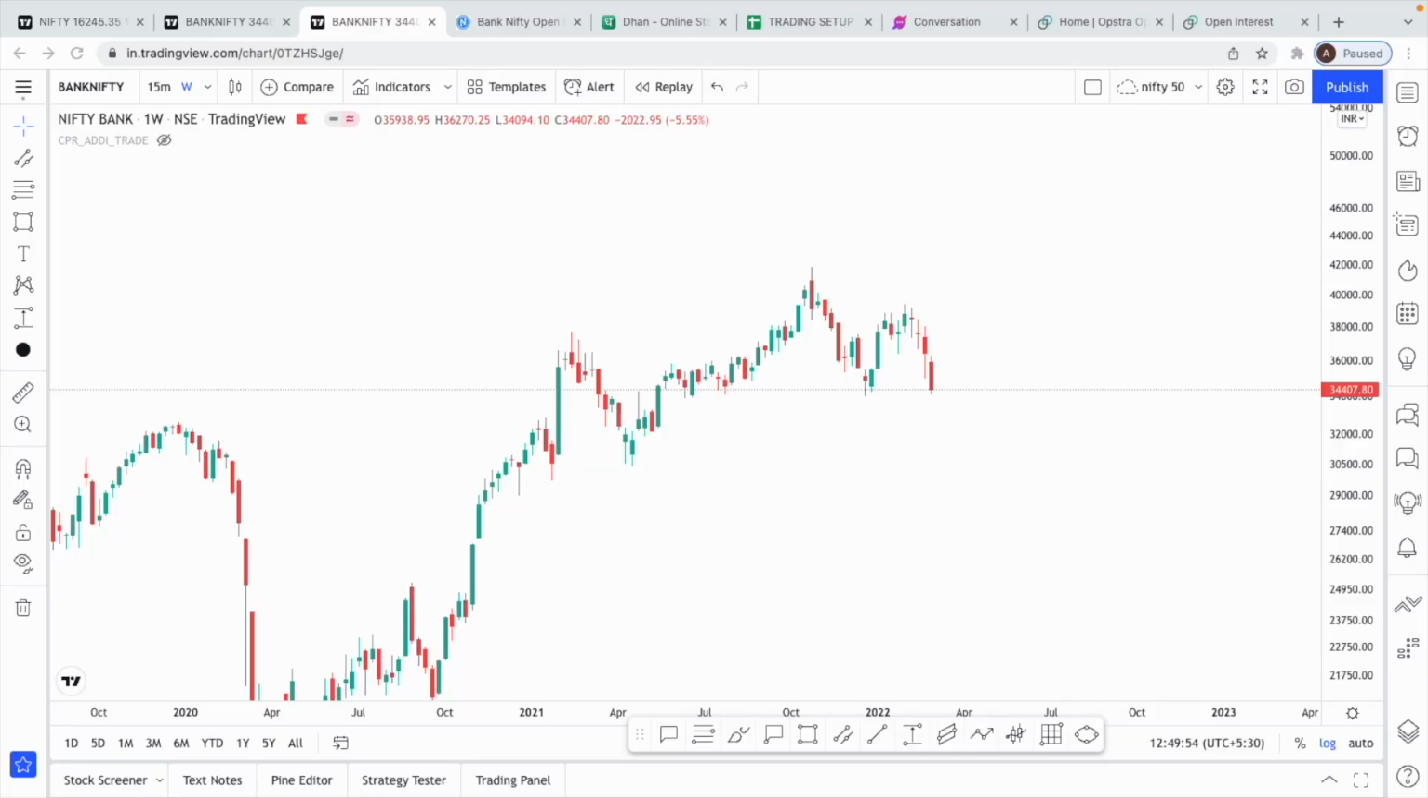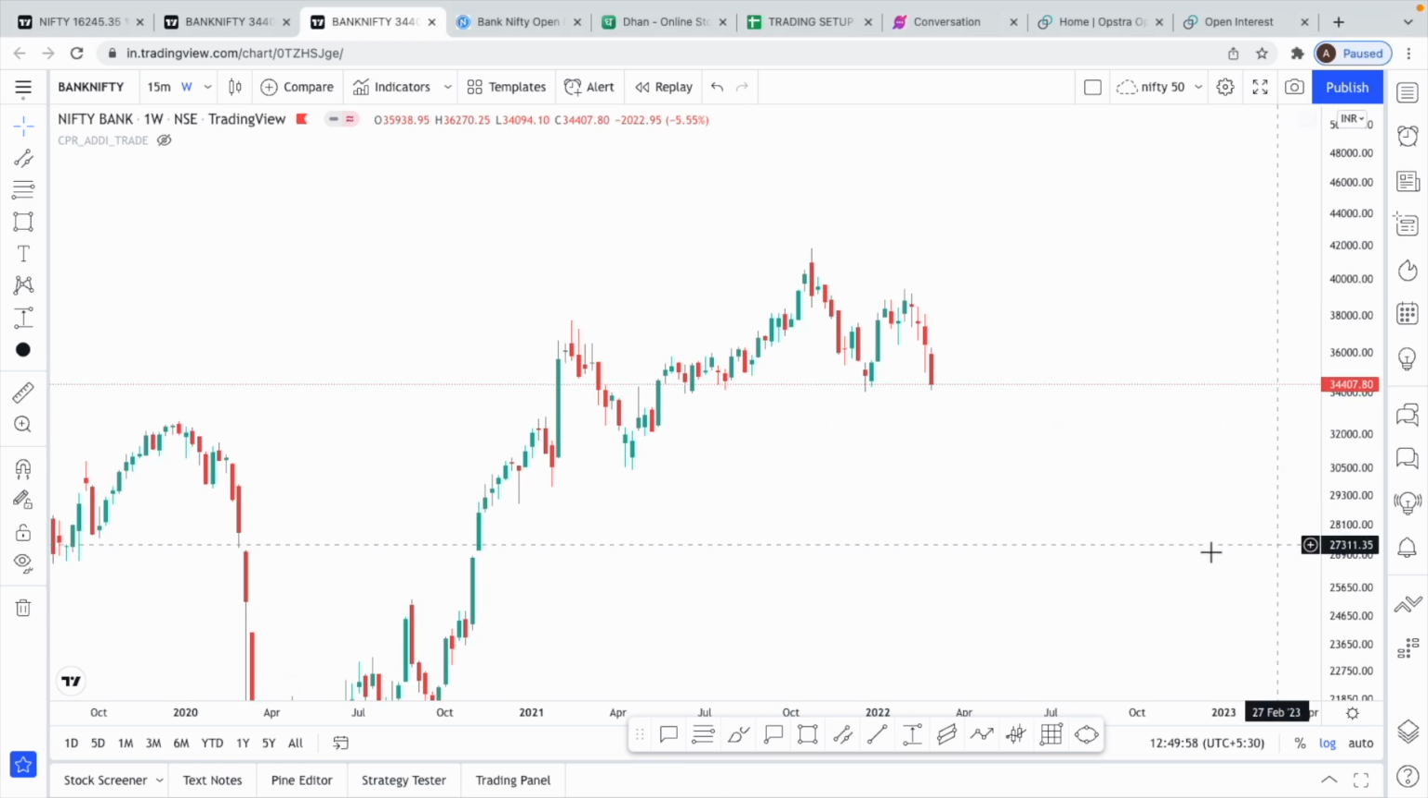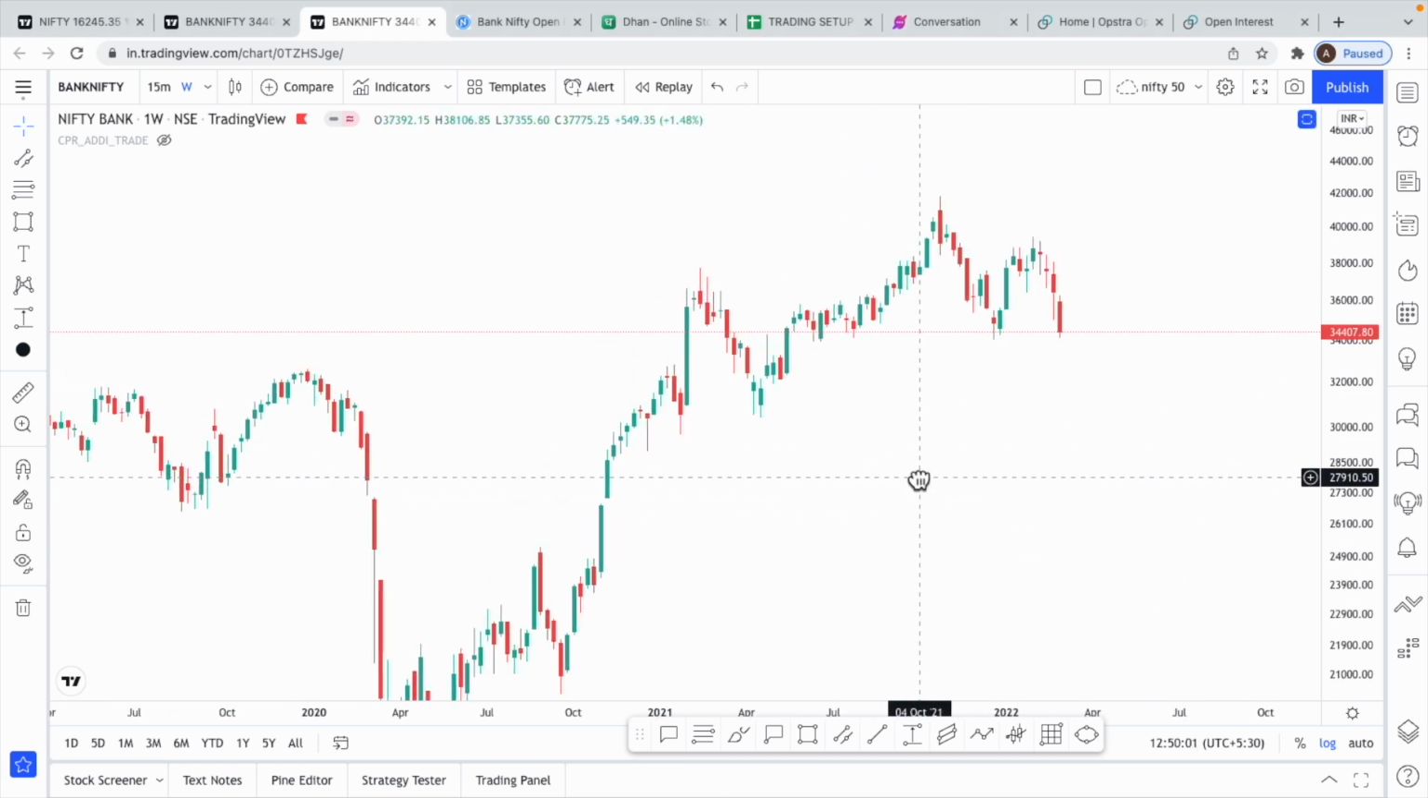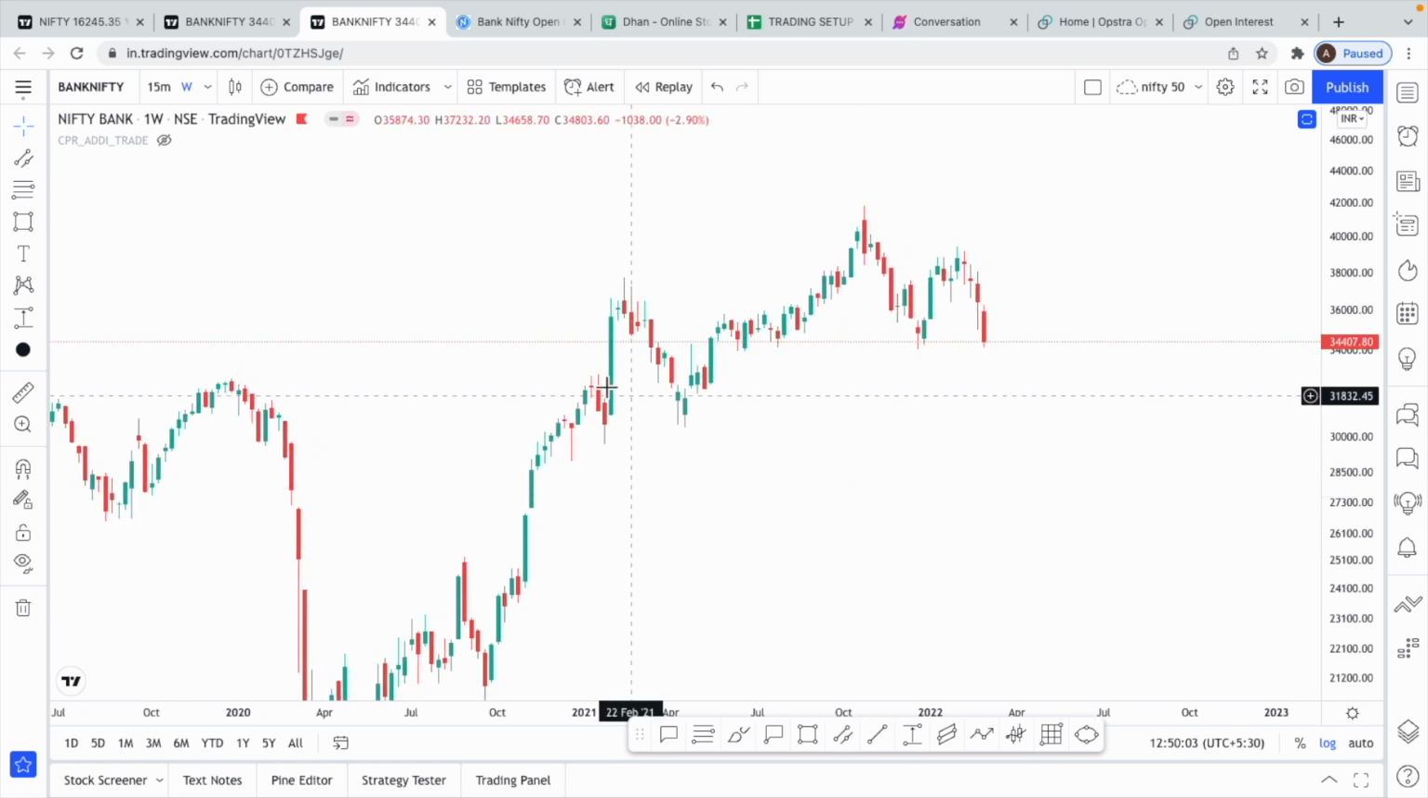Today we are going to be seeing the Nifty and Banknifty analysis for Monday and just do a multi-time frame analysis on different time frames just to see how the charts are looking. What I have opened here is the weekly time frame of Banknifty.